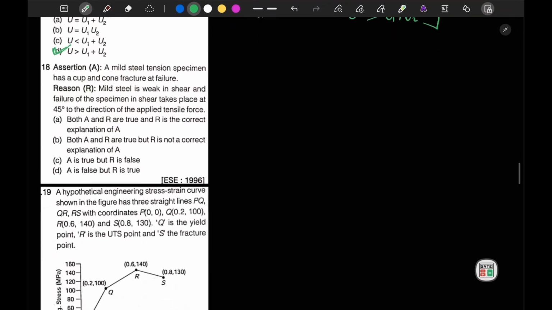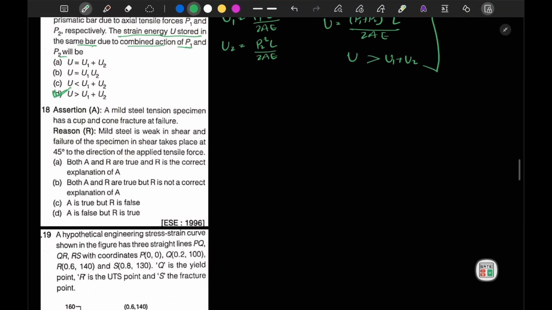Okay, now question number 18. It is mentioned that a mild steel tension specimen has a cup and cone fracture at failure, correct? We have studied that in case of mild steel, in the tension test it is cup and cone. The mild steel is weak in shear, and failure of specimen in shear takes place at 45 degree to the direction of applied tensile force. This is also correct, and this is the correct explanation. So option A is correct.